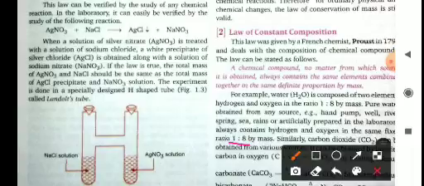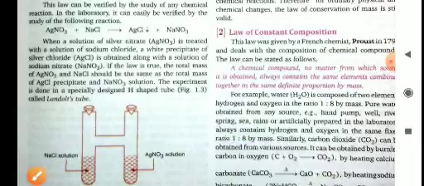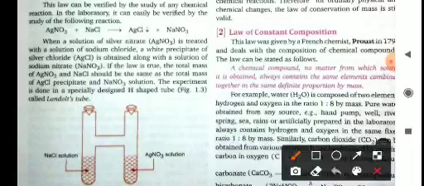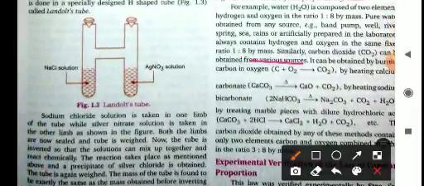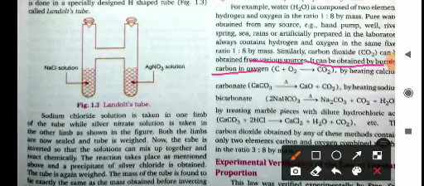Similarly, carbon dioxide can be obtained from various sources. It can be obtained by the burning of carbon in oxygen. C plus O2 gives CO2 by heating.